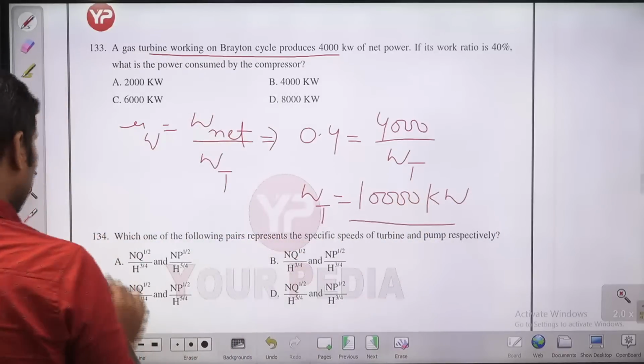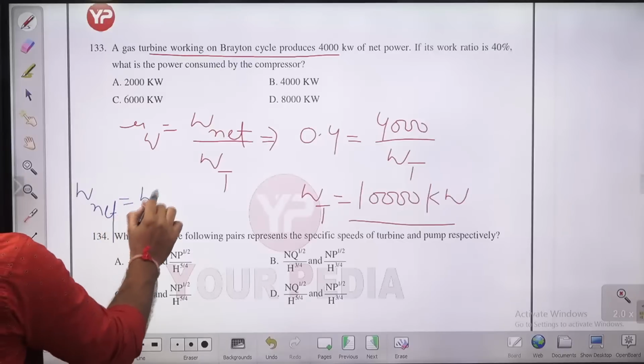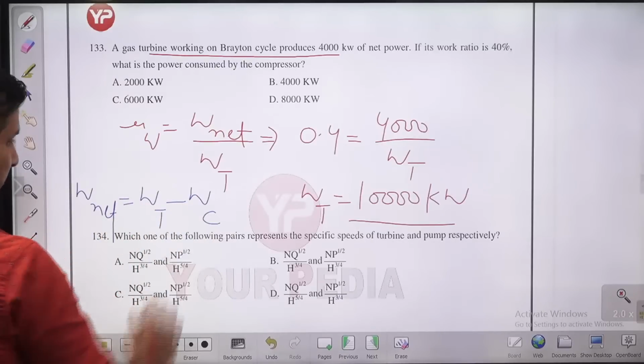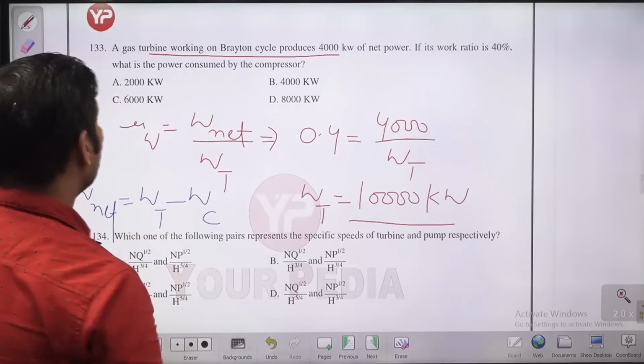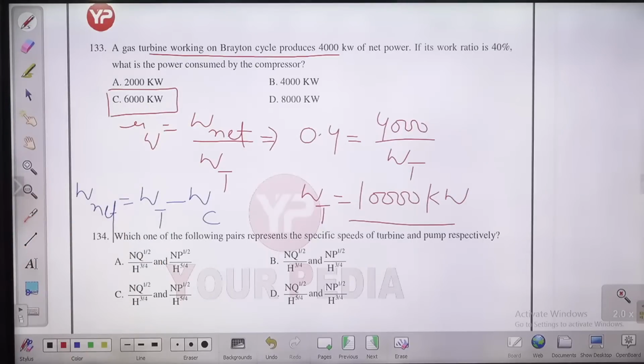What is W net, guys? W net is nothing but W turbine minus W compressor. So from that, easily you can conclude the W compressor is 6000 kilowatt. C is the right answer for this question.